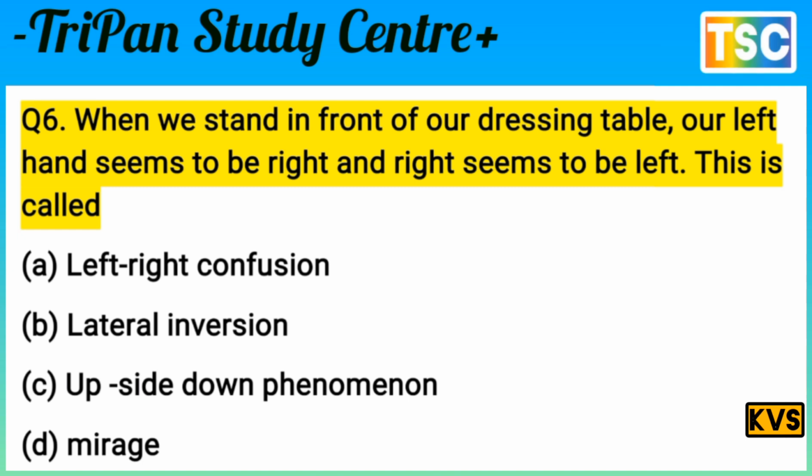Question here. When we stand in front of our dressing table, our left hand seems to be the right hand and the right seems to be the left. This is called.